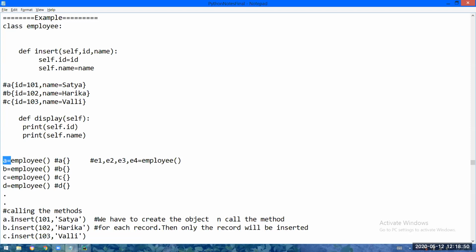So what I'm doing, a dot insert, I'm calling the insert function with a101 Satya. So here a101 Satya will go, in a object ID will become 101, in a object name will become Satya. That means a object got initialized. Next, if I want to initialize the data of the second employee, one more time I have to call the insert function.